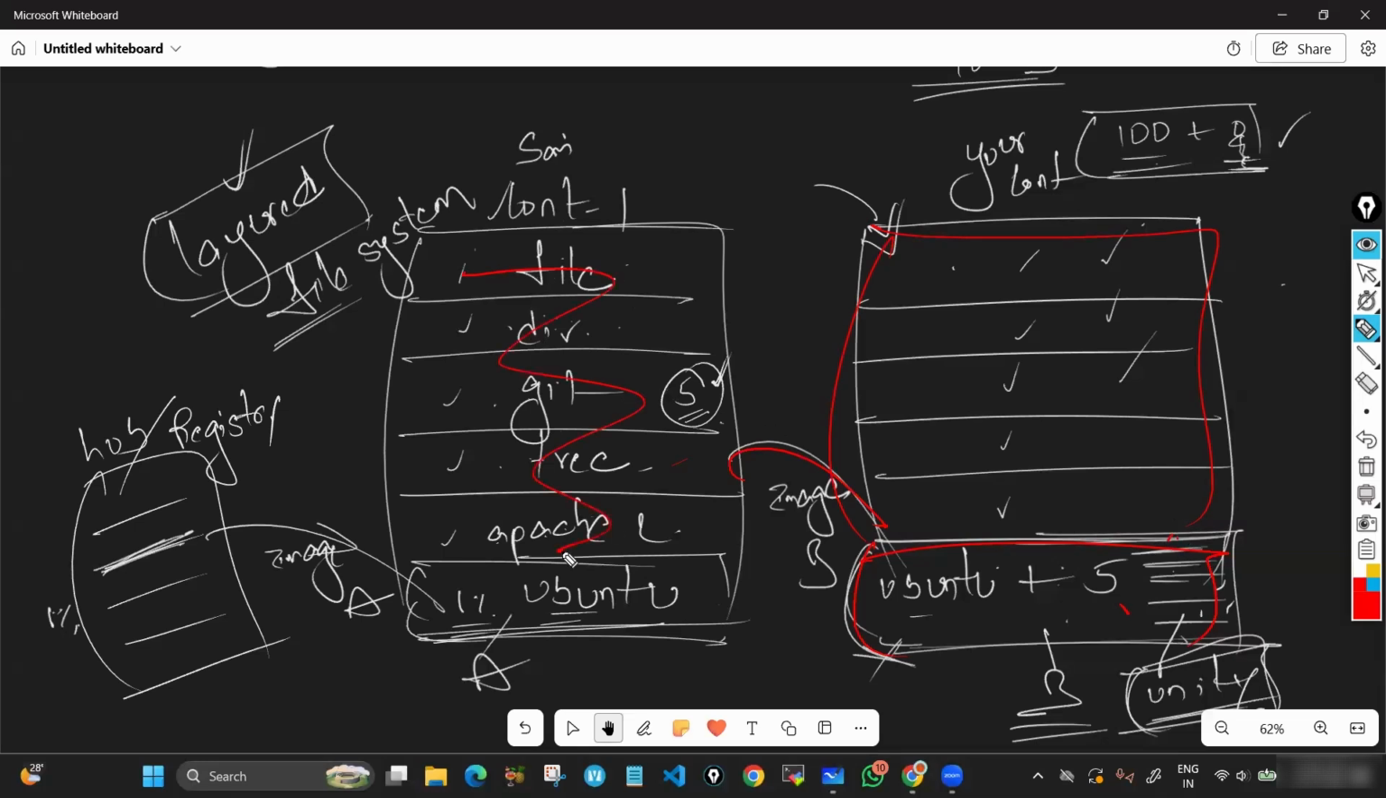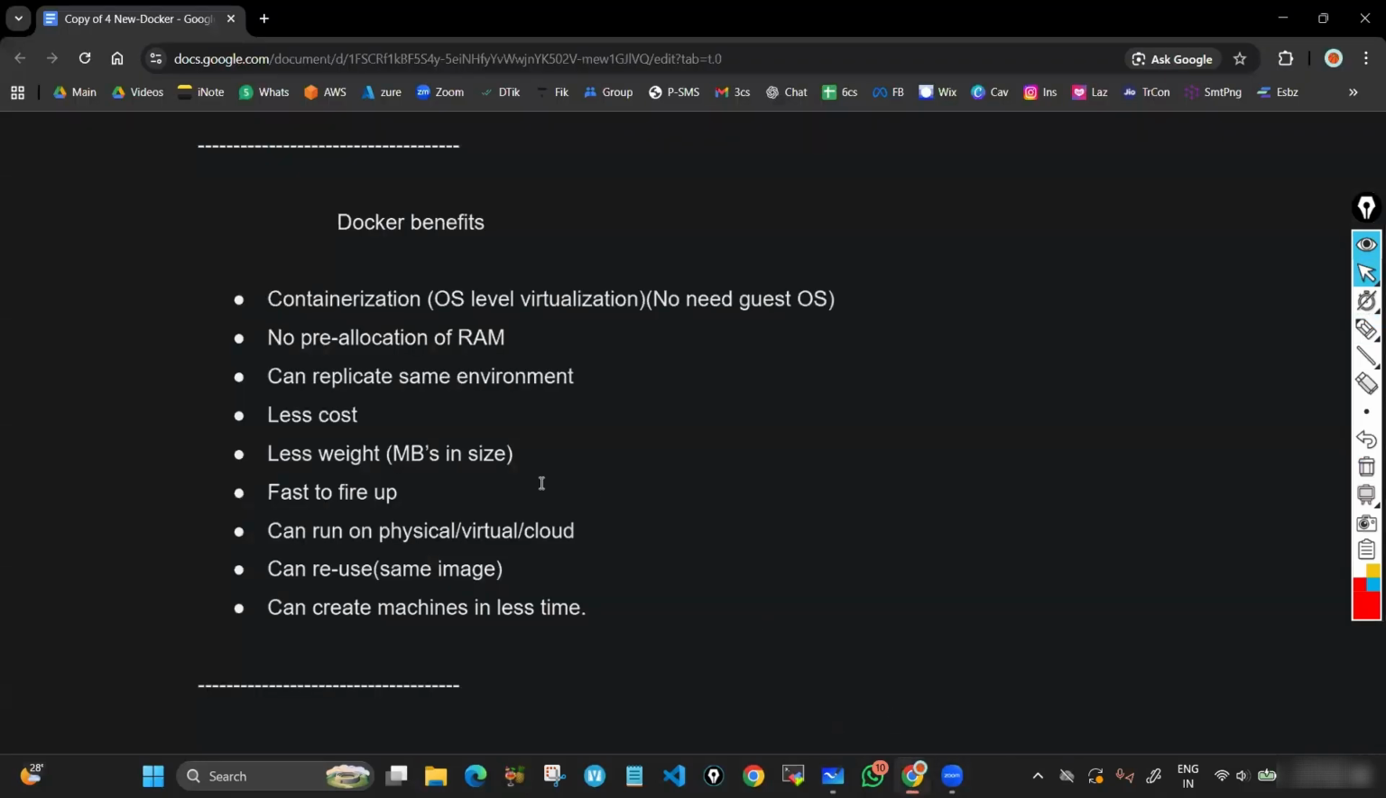Whatever environment that I have, you also will have the same environment. Correct? That is what we can replicate, the same environment. Less cost. Why less cost? Because you are saving a lot of hard disk, a lot of RAM. So obviously if you are saving RAM and hard disk, you are saving a lot of money. If you want more hard disk, more RAM, you need to spend more money, right?